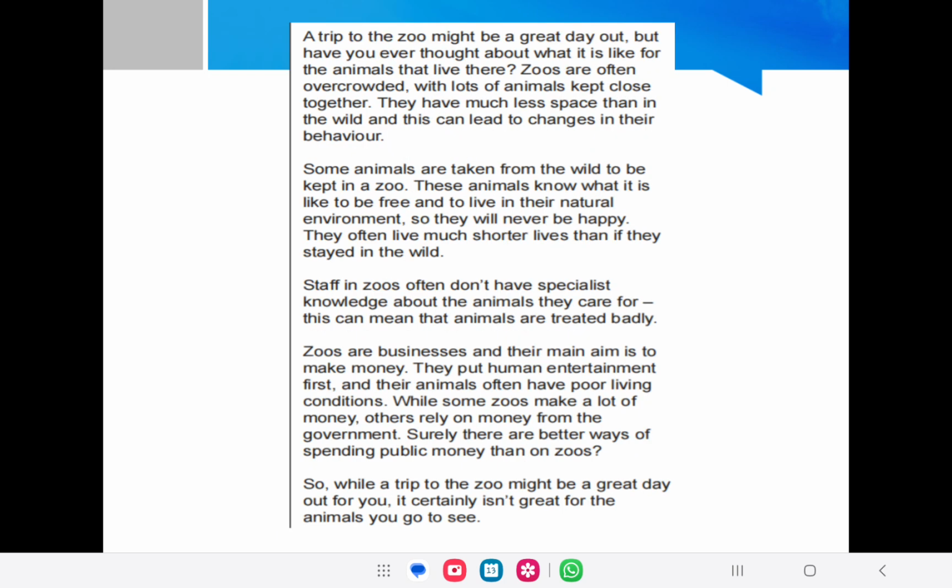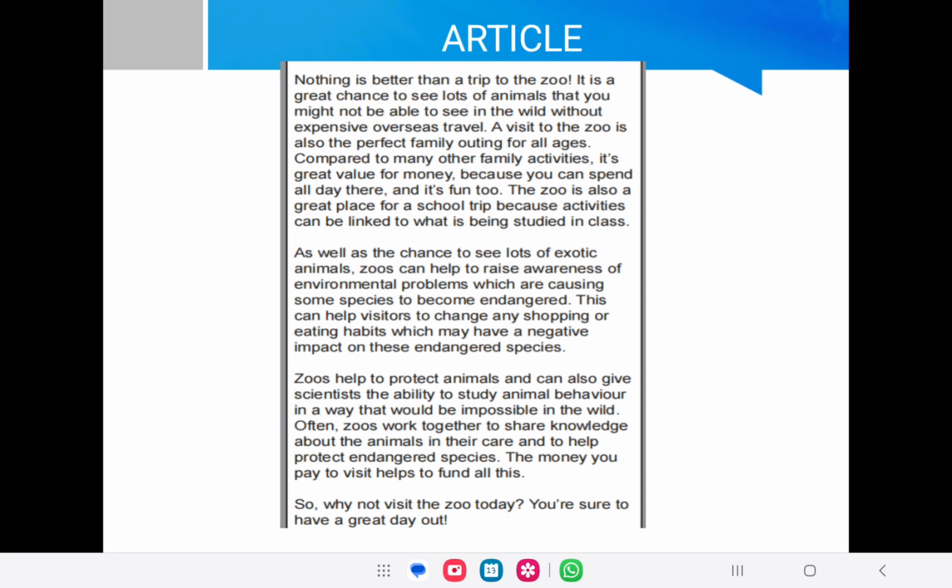Today I have chosen the same text that we discussed when we were discussing the speech, which was about zoos. I just wanted to show you the difference: if we have one text, how can we use the same text for different purposes? If the text is regarding zoos, how can we use it for article writing, report writing, email writing, and writing an informal letter?